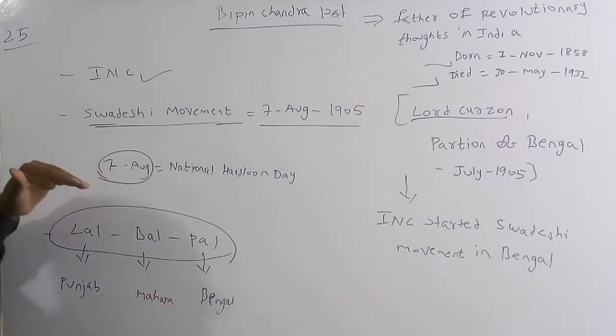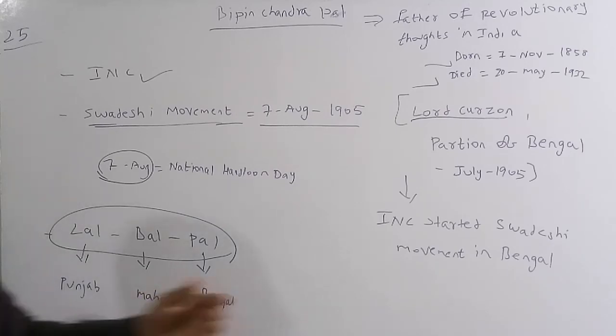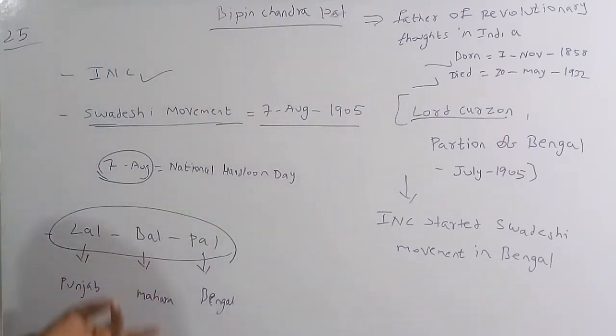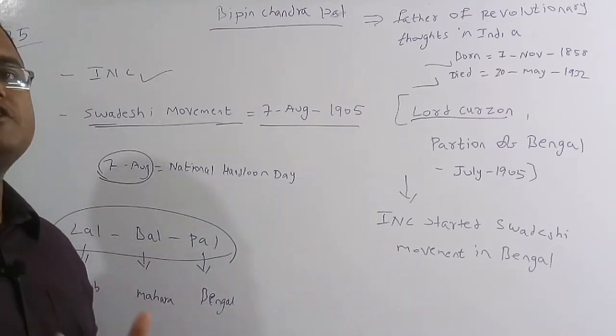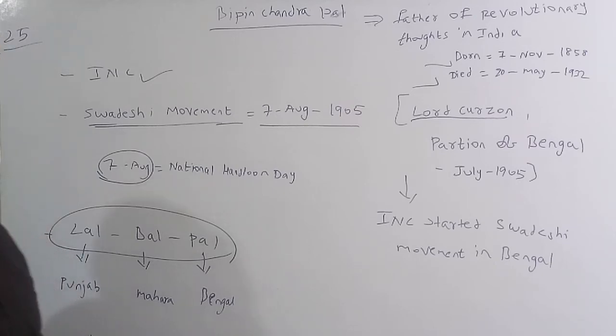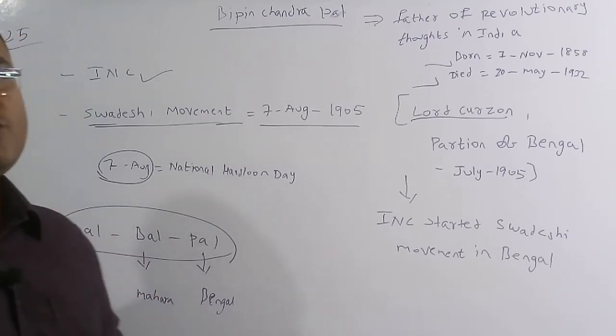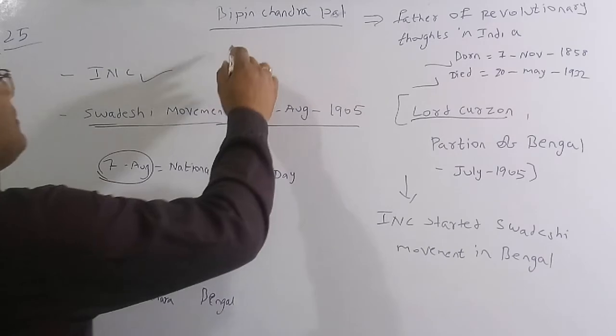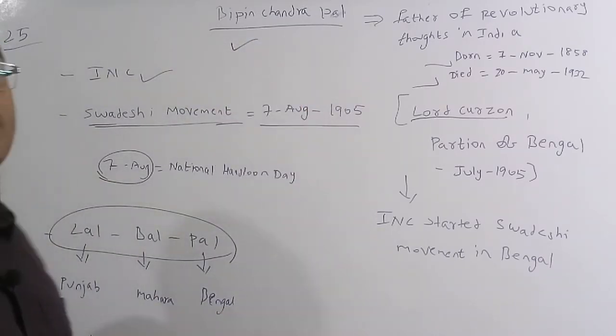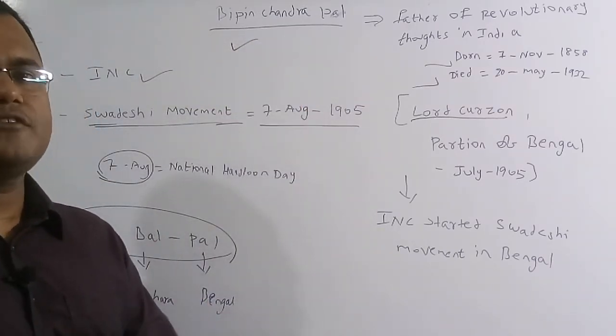During the Swadeshi movement, Bipin Chandra Pal went to Andhra Pradesh in April 1907 to tell people about the ideas and effects of the Swadeshi movement. In the question they asked who the national leader was who went to Andhra Pradesh to speak about the Swadeshi movement. The person's name is Bipin Chandra Pal.